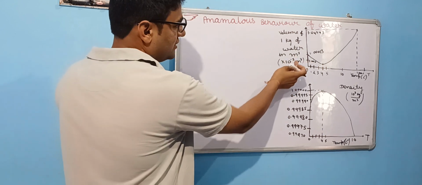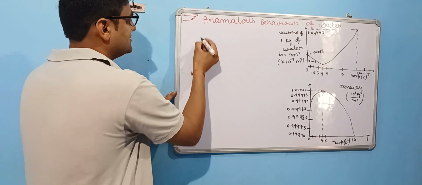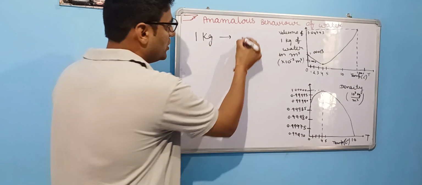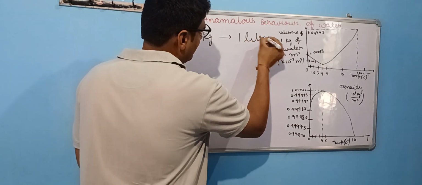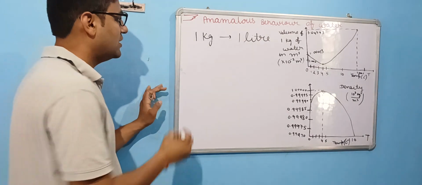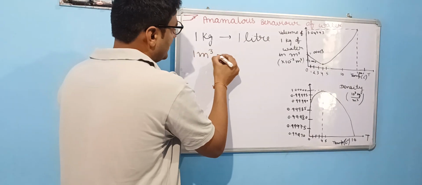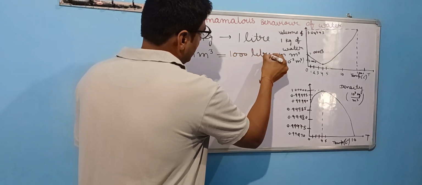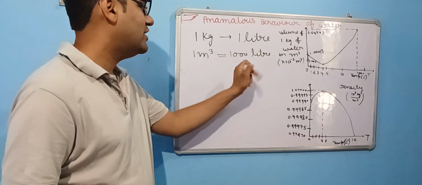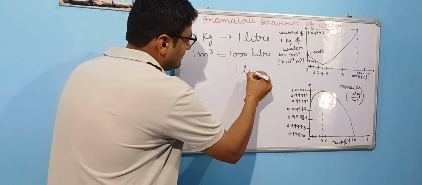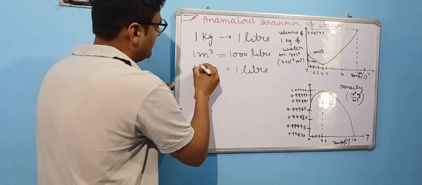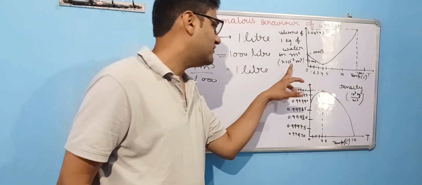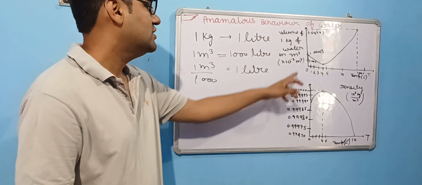Why have we written multiplied by 10 raised to power minus 3? Let's see. 1 kilogram of water, 1 kilogram of substance, is equivalent to 1 liter of volume. Now 1 meter cube is equal to 1000 liter. So to express 1 liter in meter cube, we have to divide 1 meter cube by 1000. That is why we have multiplied here 10 raised to power minus 3 with meter cube.